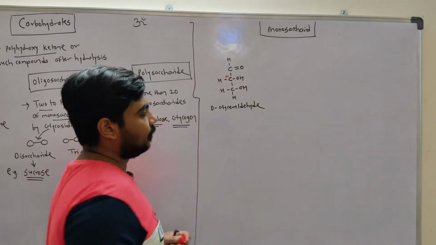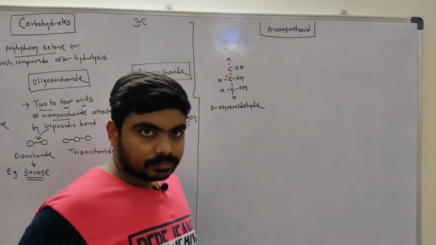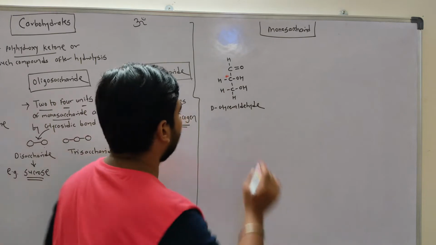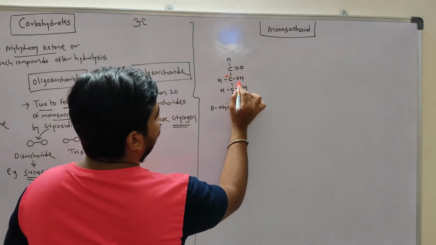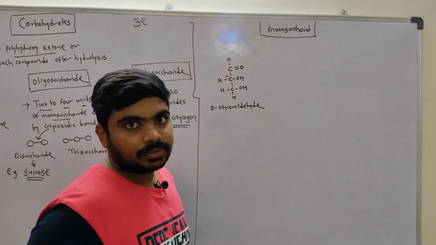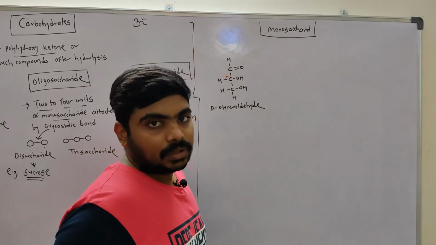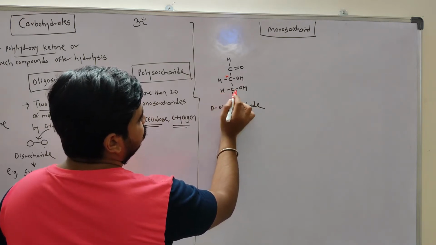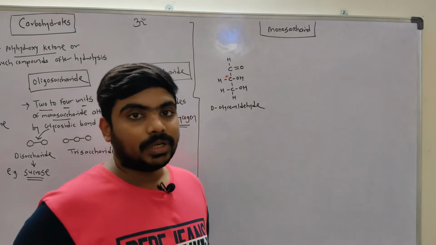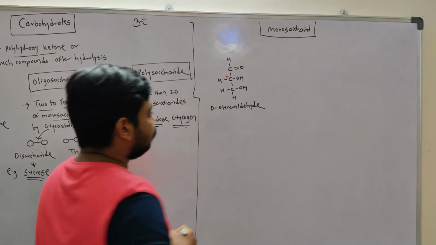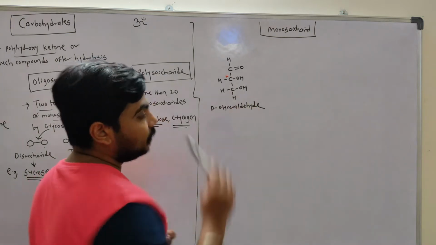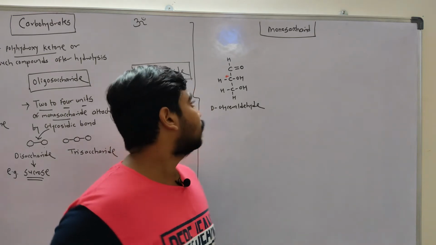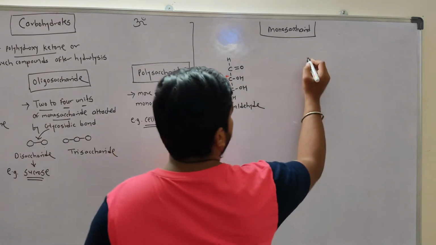The chiral carbon or chiral center is the carbon which is attached to 4 different groups. You can see here this carbon is attached to an aldehyde group, hydroxyl, hydrogen, and CH2OH. So it's a chiral carbon. This other carbon is not a chiral carbon because it is attached to 2 hydrogen atoms, the same atoms. As there is chirality in the structure, there will be optical isomers. This glyceraldehyde will have another optical isomer which is L-glyceraldehyde.